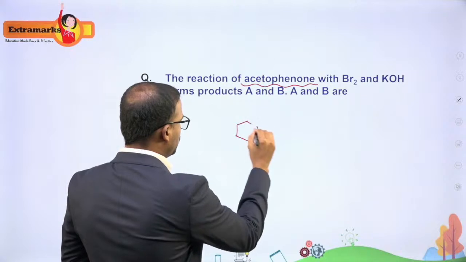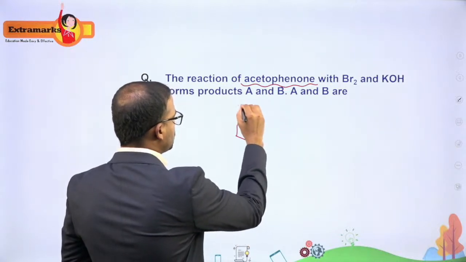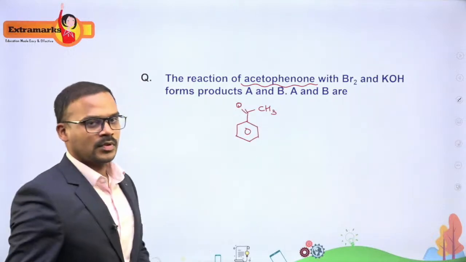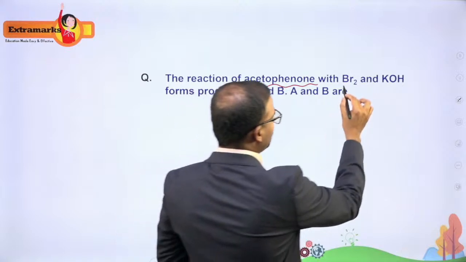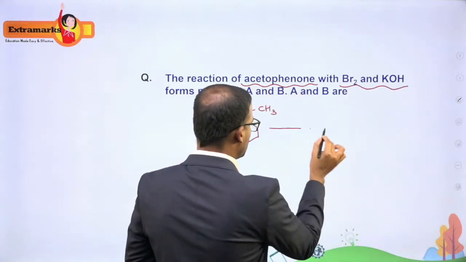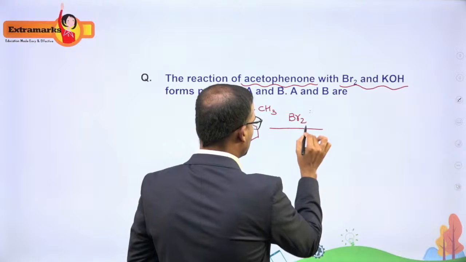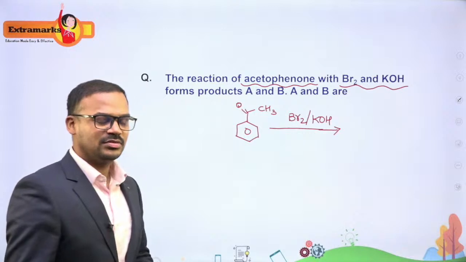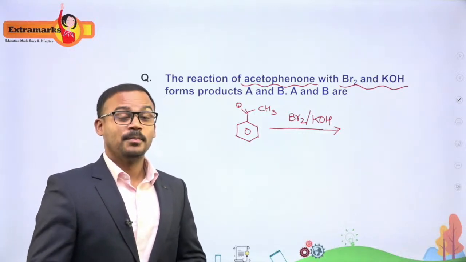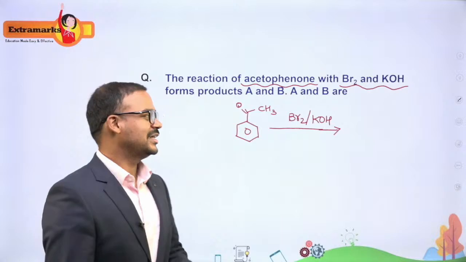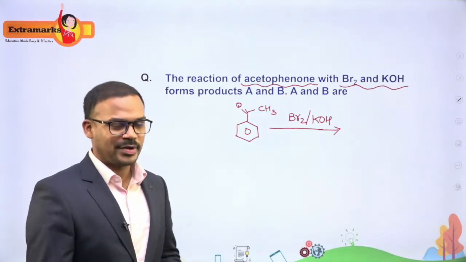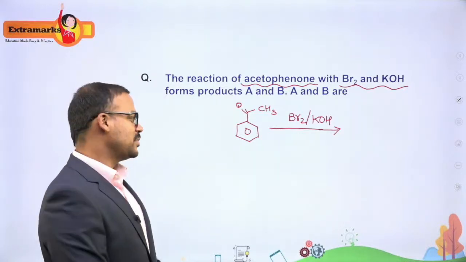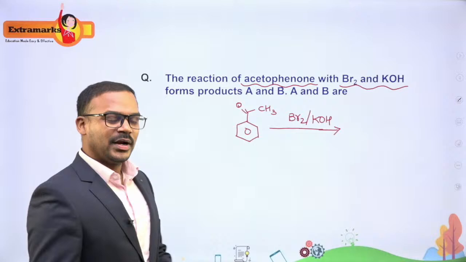There is a phenyl group, so this is your acetophenone. Okay, so acetophenone is reacting with Br2 by KOH. So what comes to your mind by looking at this reaction, Br2 by KOH? I think it is something like the haloform reaction, something like chloroform, bromoform, iodoform reaction. Yes, it is related to the haloform reaction. Usually we get a question in terms of iodoform, I2 by NaOH, but this time they gave it in terms of bromoform. But the concept remains the same.